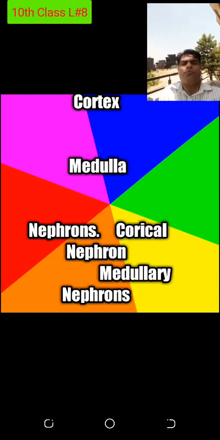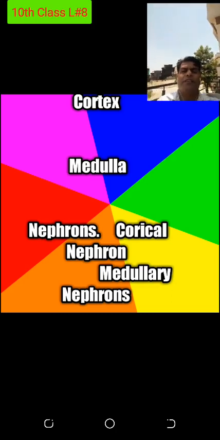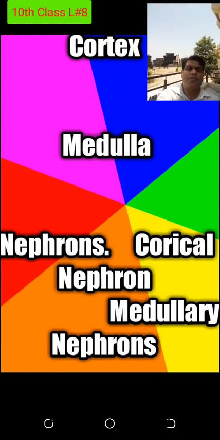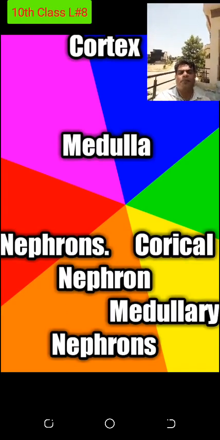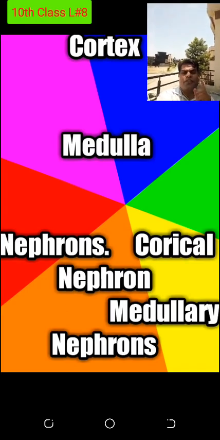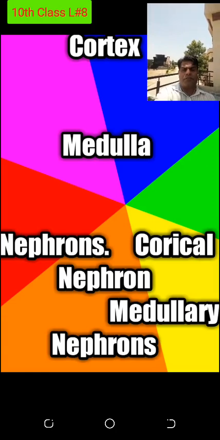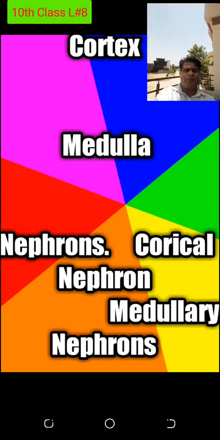Now in the kidney, the outer part is called the cortex. If you are watching the cortex, yes, and the inner part is called the medulla. Outer part of the kidney is the cortex, and inner part is the medulla. Now a significant point I am telling you, students: sir, what is the importance of the cortex and the medulla? They consist of nephrons. Which type of nephrons are present in the cortex? Cortical nephrons. Which type of nephrons in the medulla? Medullary nephrons.